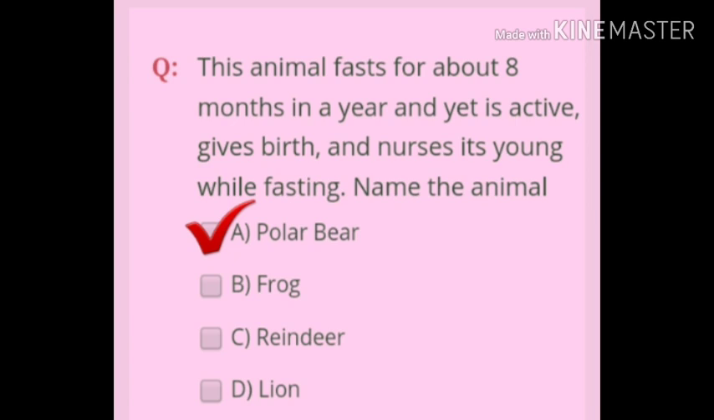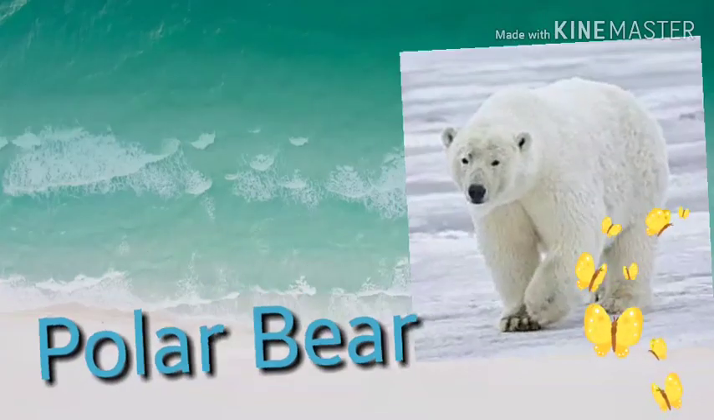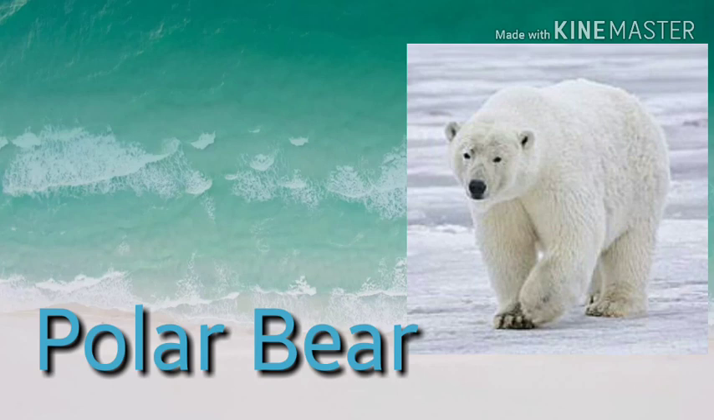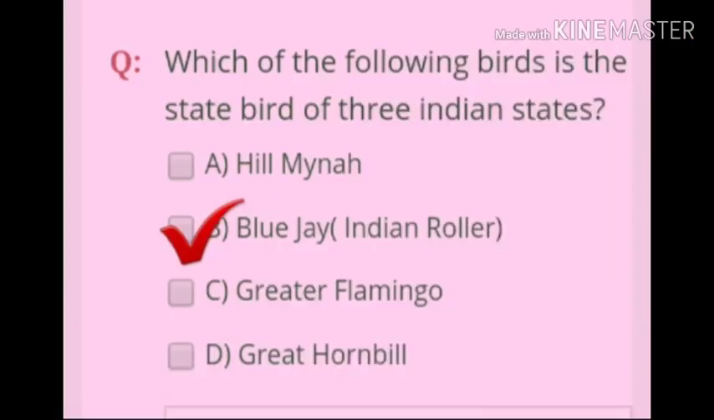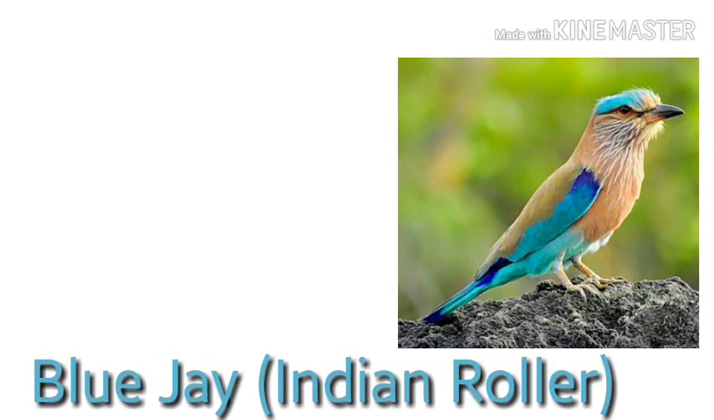Question: the animal fasts for about 8 months in a year and yet is active, gives birth, and nurses its young while fasting. Name the animal. Answer: polar bear. Question: which of the following birds is the state bird of 3 Indian states? Answer: blue jay.